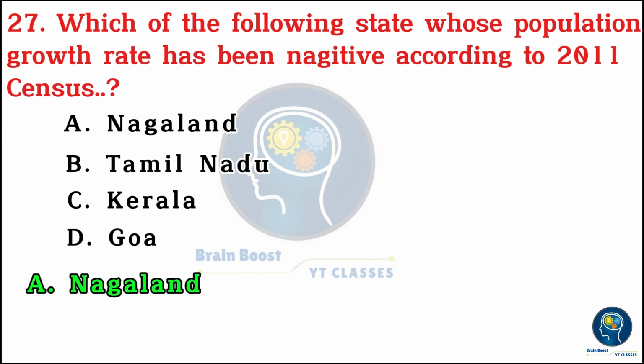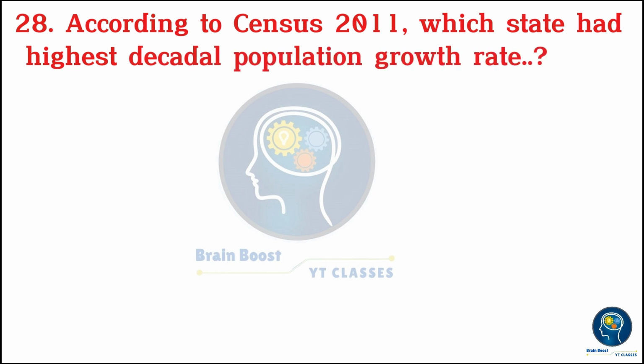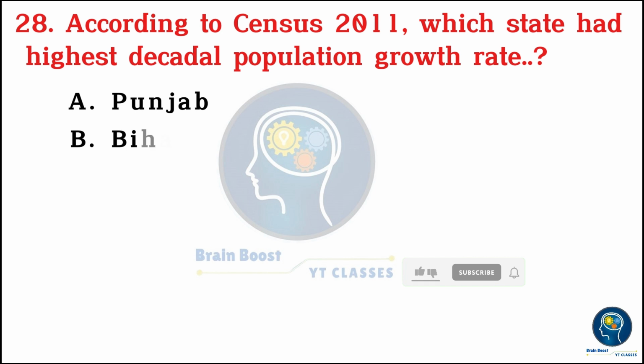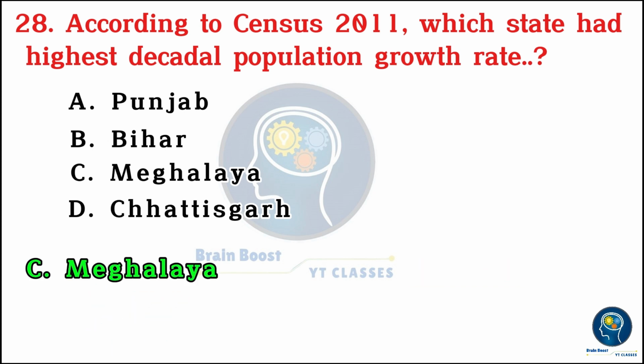A. Nagaland. According to Census 2011, which state had the highest decadal population growth rate? A. Punjab, B. Bihar, C. Meghalaya, D. Chhattisgarh. C. Meghalaya.